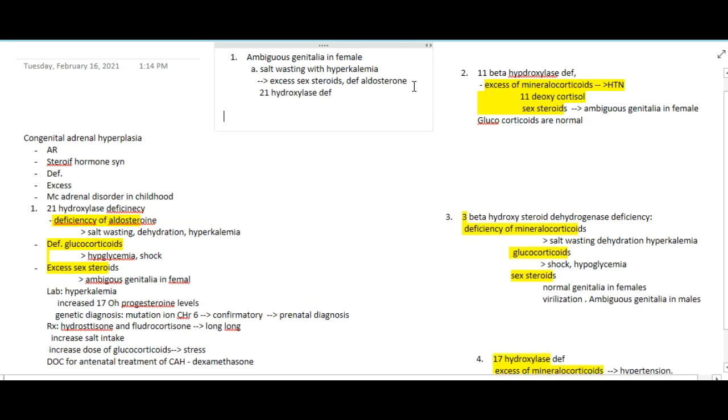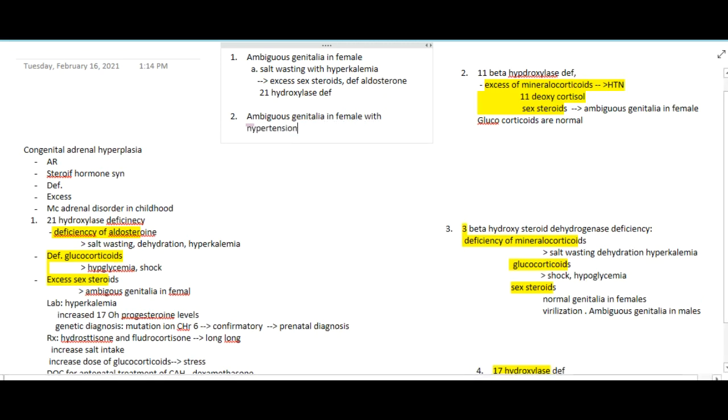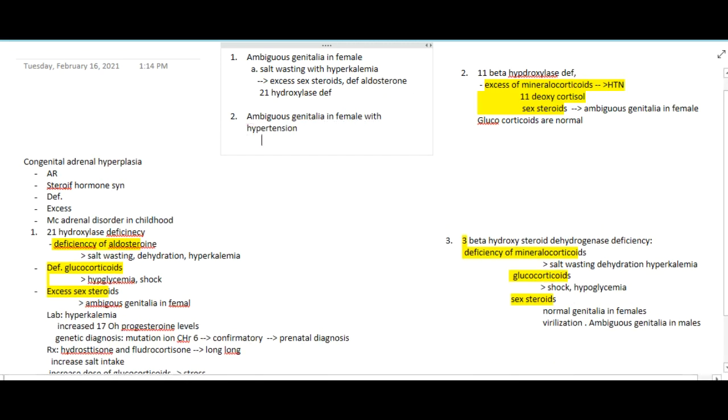So the answer here is 21 hydroxylase deficiency. Then I'll give you one more question. Second question: similarly here also there is ambiguous genitalia in a female, but here with hypertension. So there is excess of sex steroids, because there is ambiguous genitalia in females, and hypertension means there is excess of aldosterone.